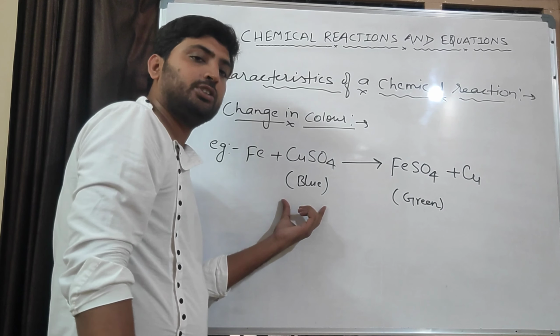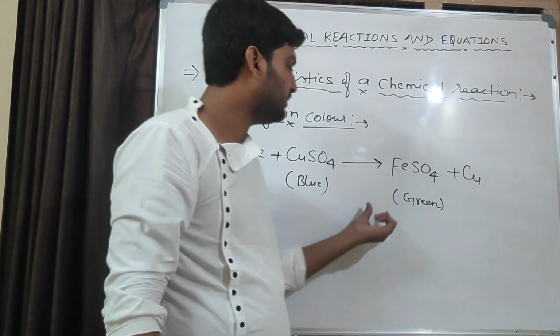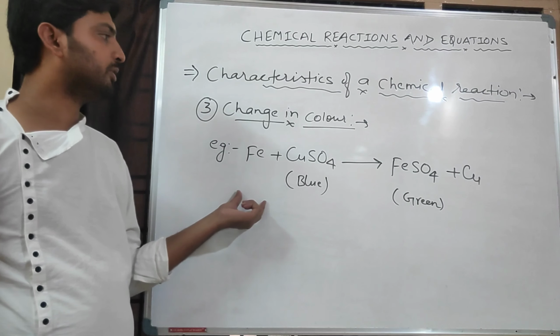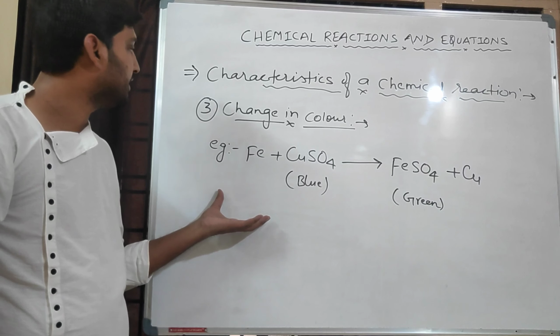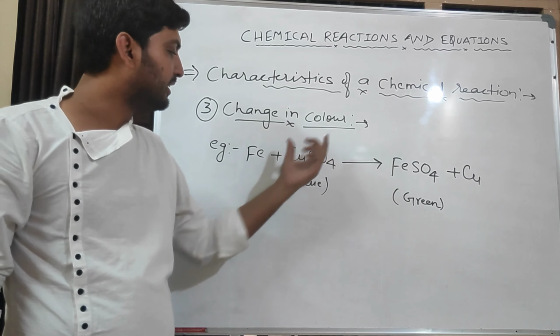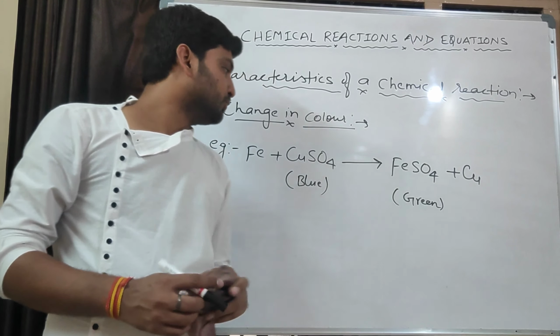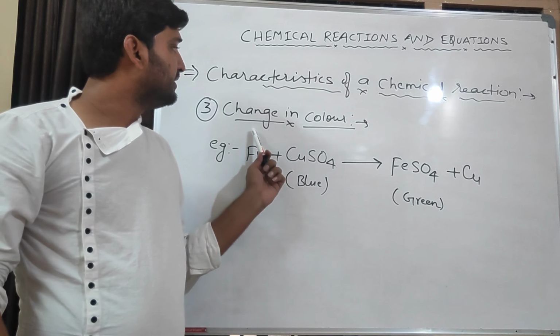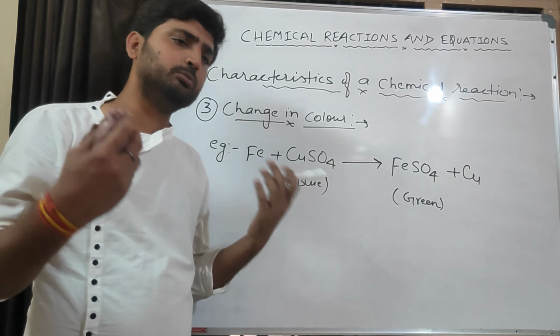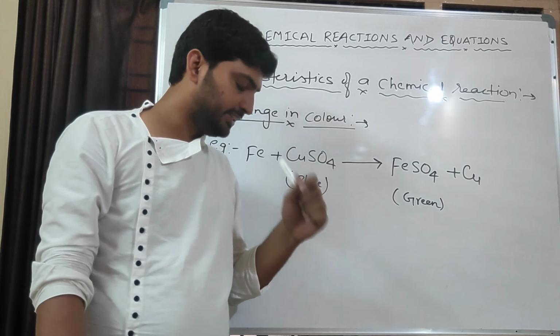So before we have the solution of blue color, and after that reaction the color changes to green. It means this is also a chemical reaction which shows change in color. The color was blue and now the color is green. There are many more examples of this. When we study the types of reaction, we will discuss it.